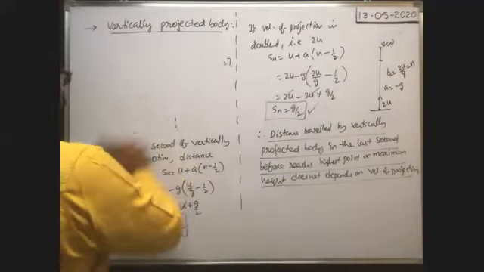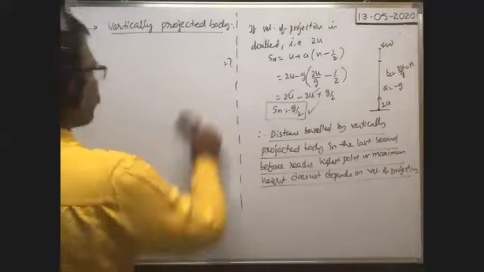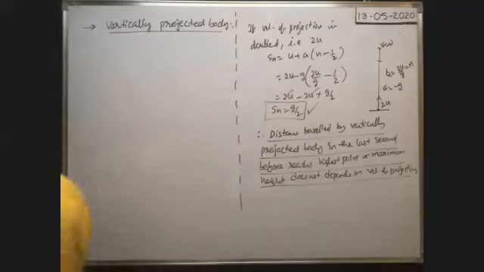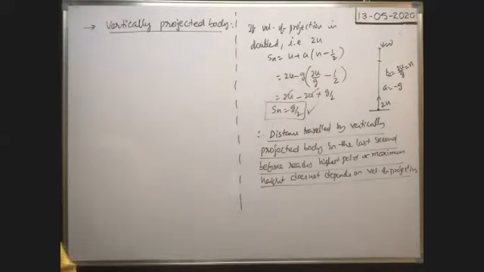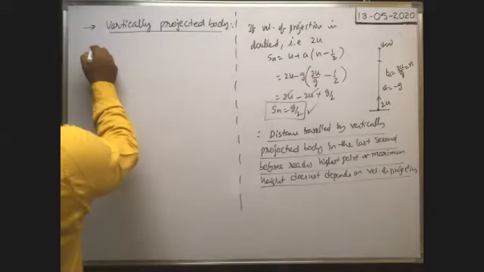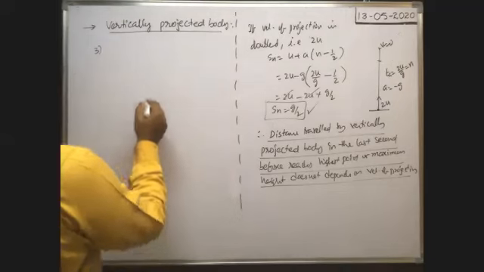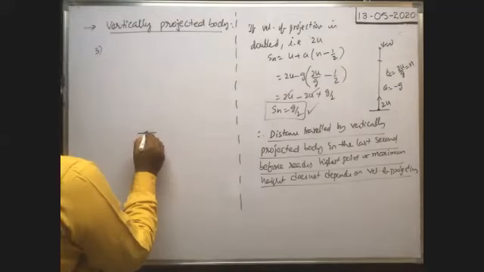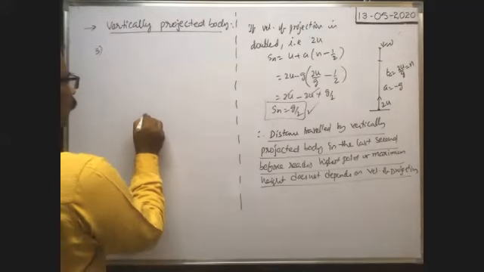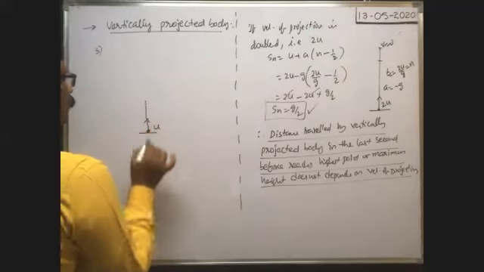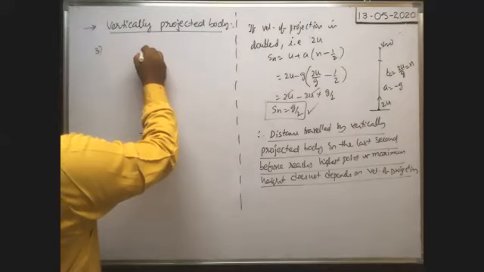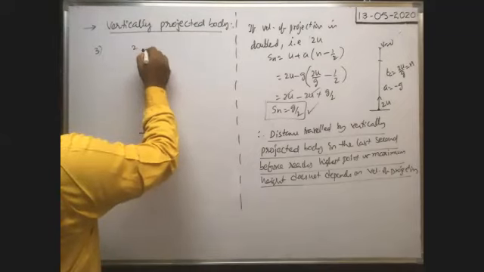Next, one more point. Third one. Suppose one body is thrown vertically upwards with a velocity u along the same line from a certain height, and one more body is dropped.